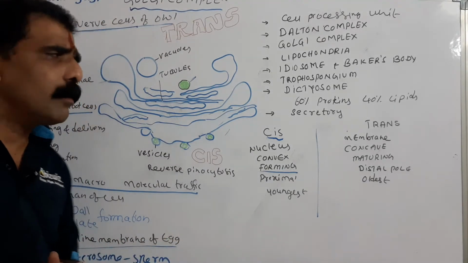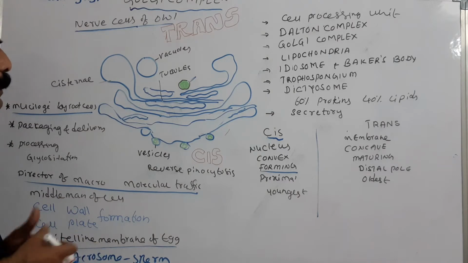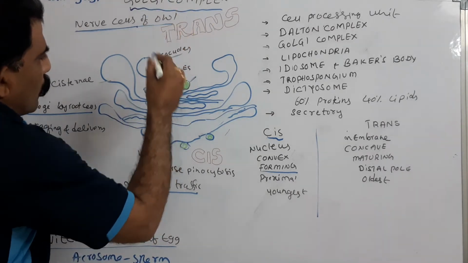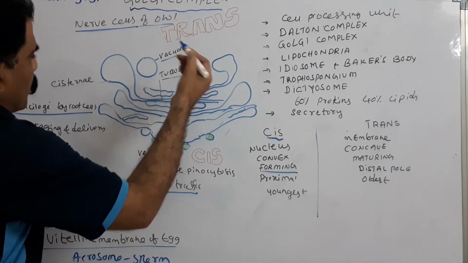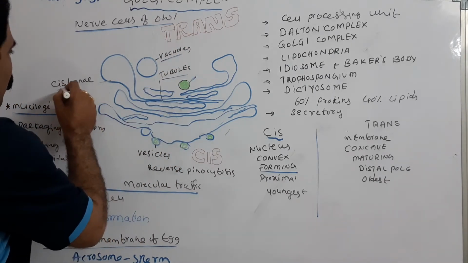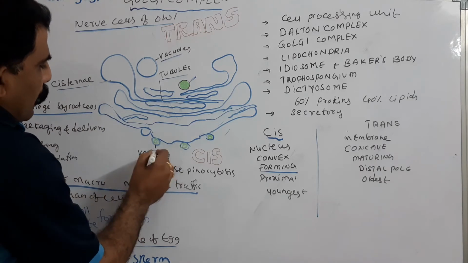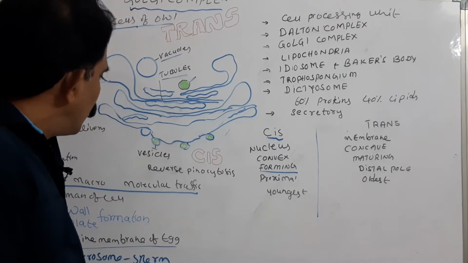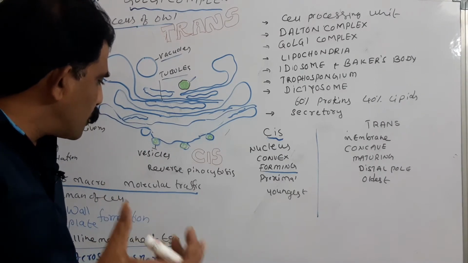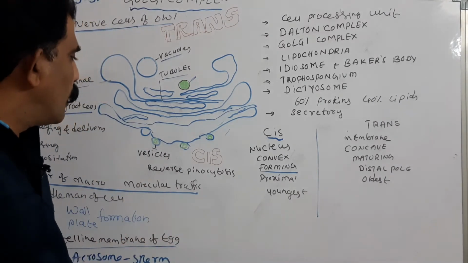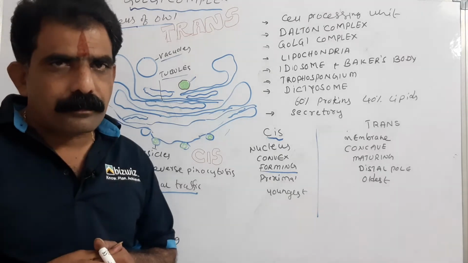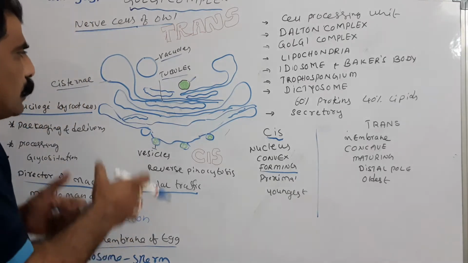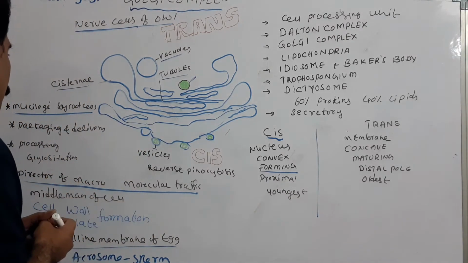If you see the structure, the Golgi complex consists of 4 types of components like vacuoles, tubules, cisternae, and the vesicles. Vesicles are the sac-like structures into which the materials are packed before being transported out. So this consists of all these 4 types of components.